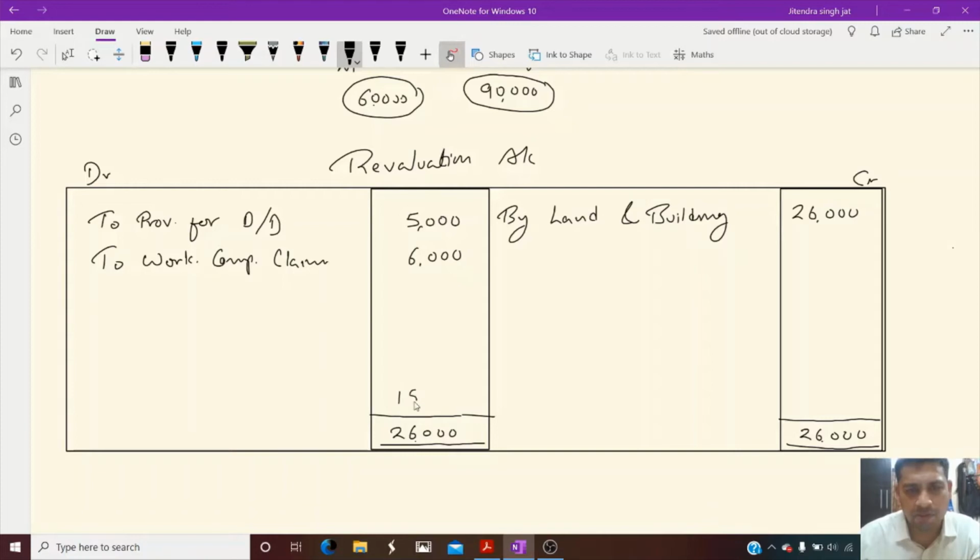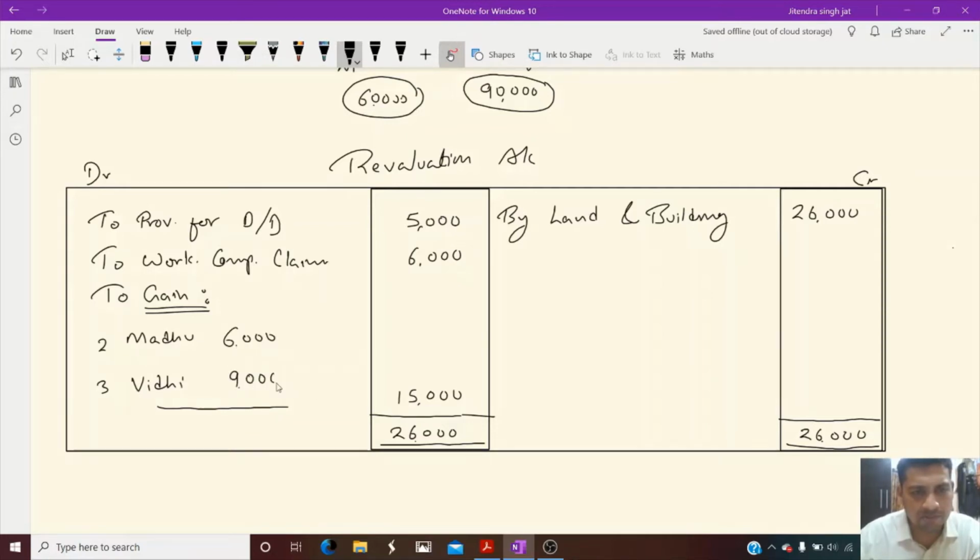So 15,000 is the gain on revaluation. The gain on revaluation is transferred to partners' capital account, dear children. Old partners Madhu and Vidhi in their old ratio 2 is to 3. So let us divide 15,000 in 2 is to 3. 2 plus 3, 5. 15 by 5, 3,000. 3 twos are 6, and 3 threes are 9,000. I hope revaluation account is clear to everyone.